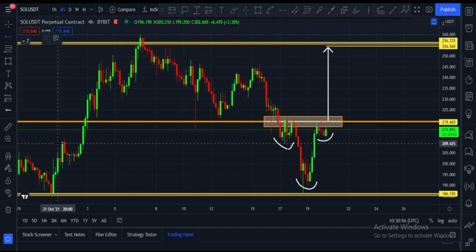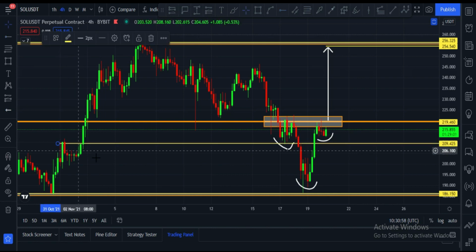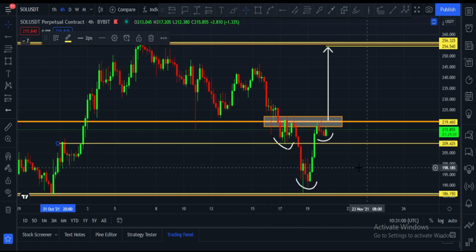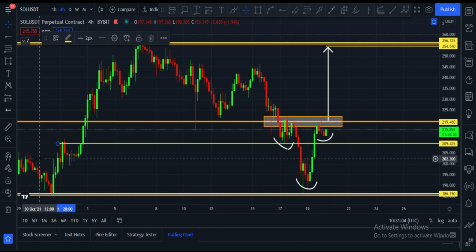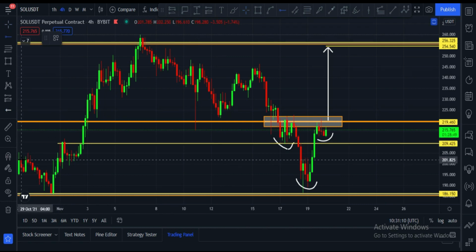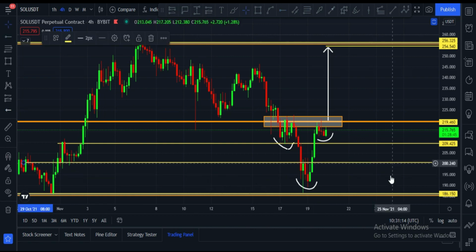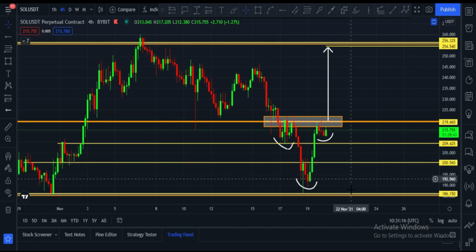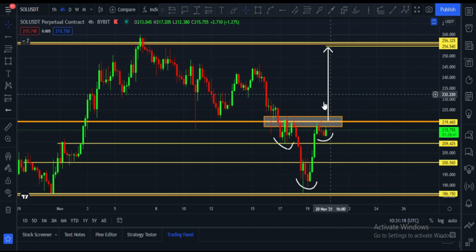at this level, and it is at the $209 price area. After that there is also a support at the $200 price area, and this is the area where it can easily find another support. These are support levels and this is the target, but first it has to break this horizontal resistance. After that the upside rally will start.